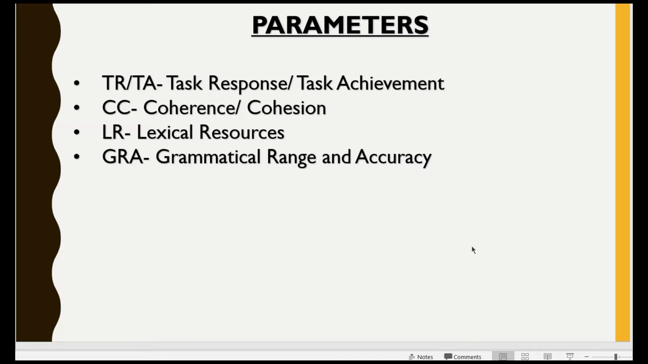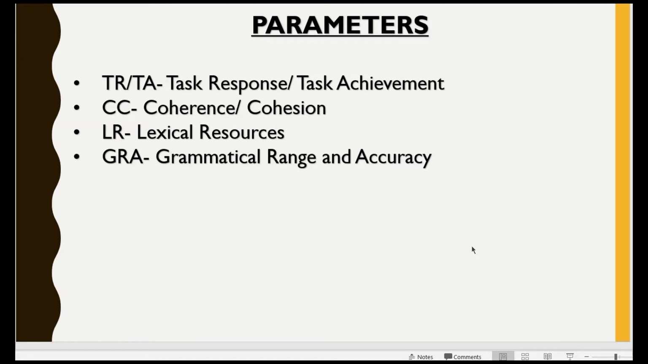So before starting, let's see what all parameters there are. There are 4 parameters. The first one is TR or TA, that is task response or task achievement. The second one is coherence and cohesion, that is CC. LR represents lexical resources, and GRA is grammatical range and accuracy.